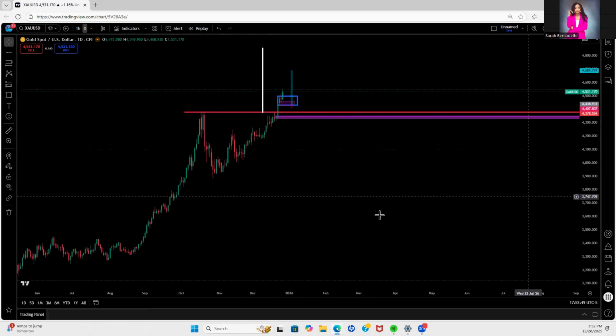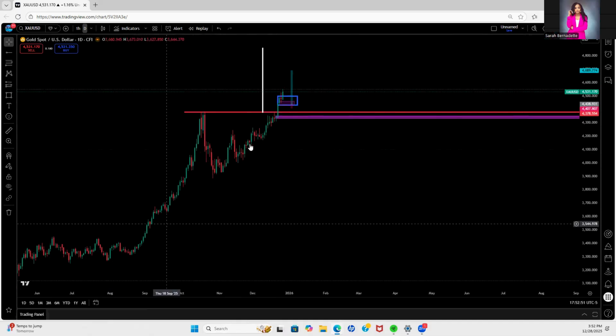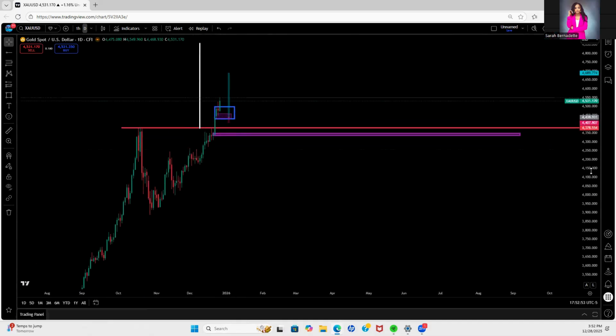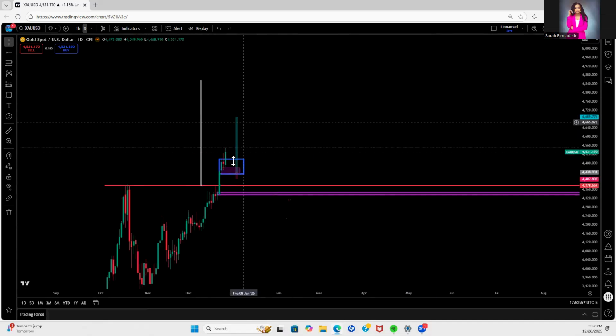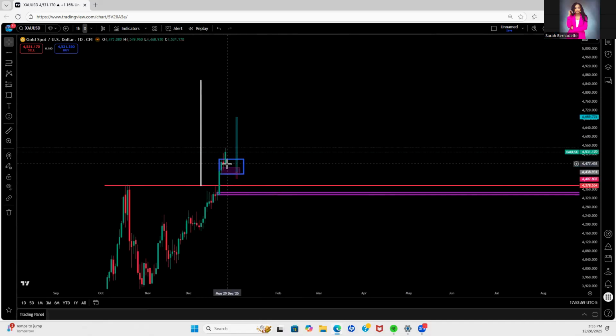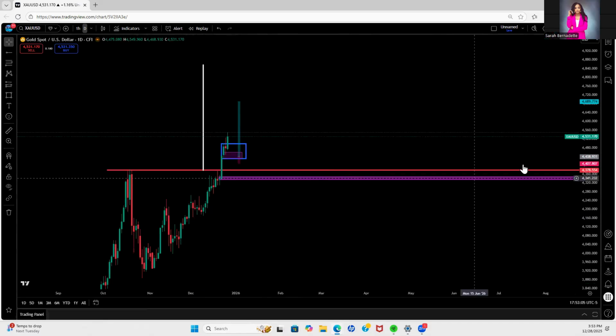On the daily time frame, gold is currently bullish. The current daily candle is actually right here. It also closed bullish, so the next daily candle that's going to start is most likely also going to be bullish as well. This is based on the daily time frame.